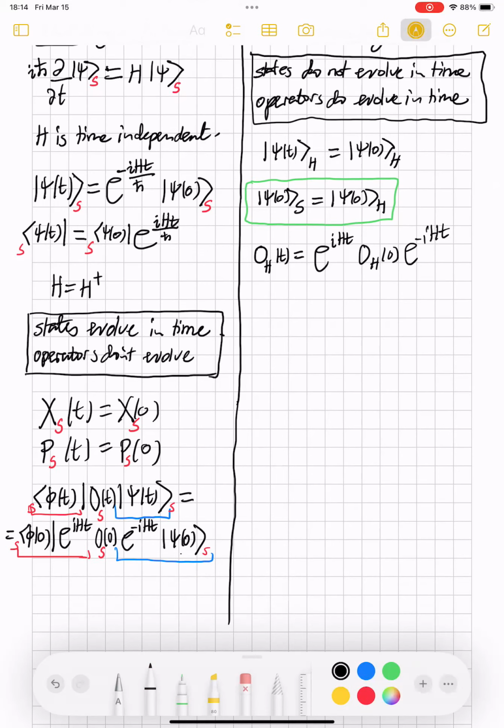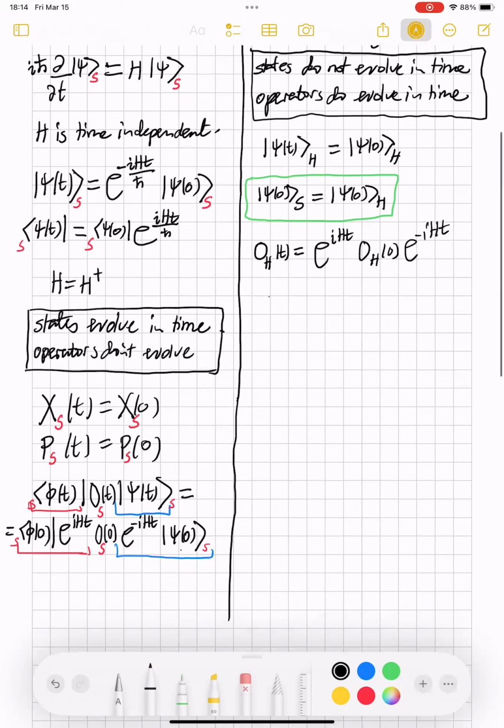The other statement I must make to say how the Schrodinger and Heisenberg pictures are related is that the Schrodinger picture operator at time naught is equal to the Heisenberg operator at time naught.